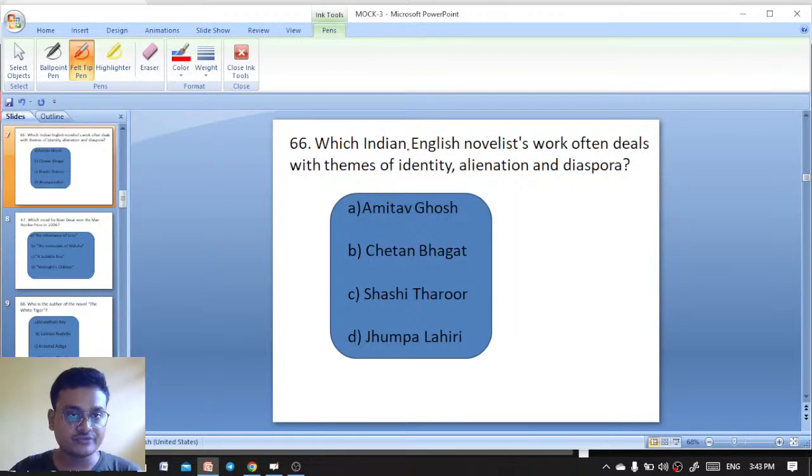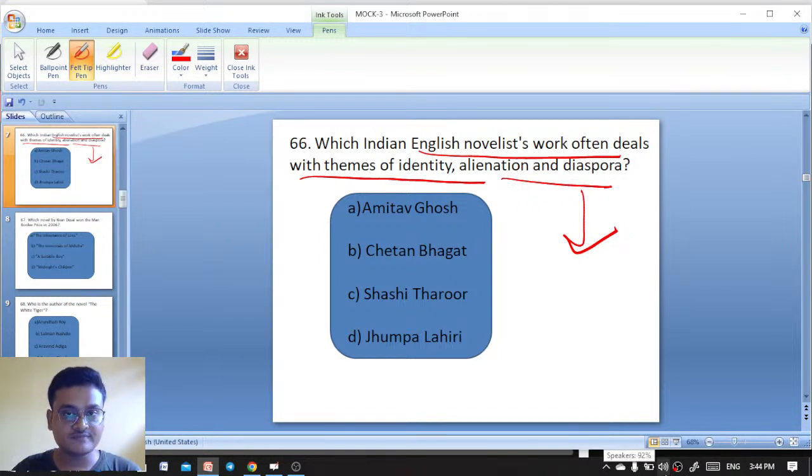Next question. Which Indian English novelist's work often deals with themes of identity, alienation and diaspora? The Immortals of Meluha was written by Amish Tripathi, and here is another question. Amitav Ghosh, Chetan Bhagat, Shashi Tharoor, Jhumpa Lahiri.